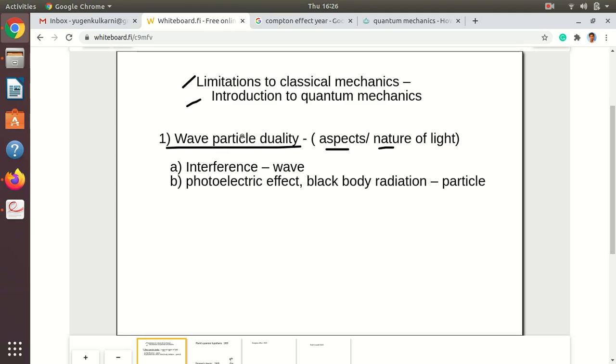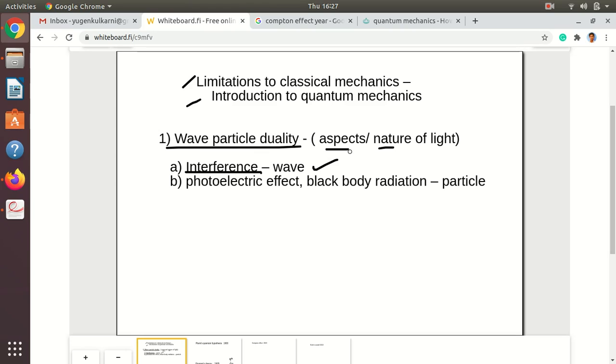So why was this required? In the 19th century, around 1850, Michelson showed that interference of light takes place, and that's why light is a wave. The debate between Newton and Huygens, whether light is wave or particle, was stopped for a while.